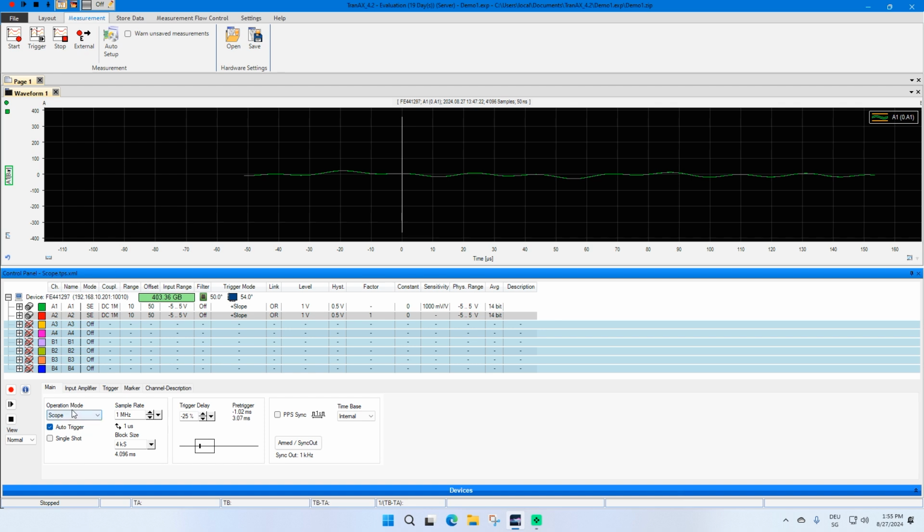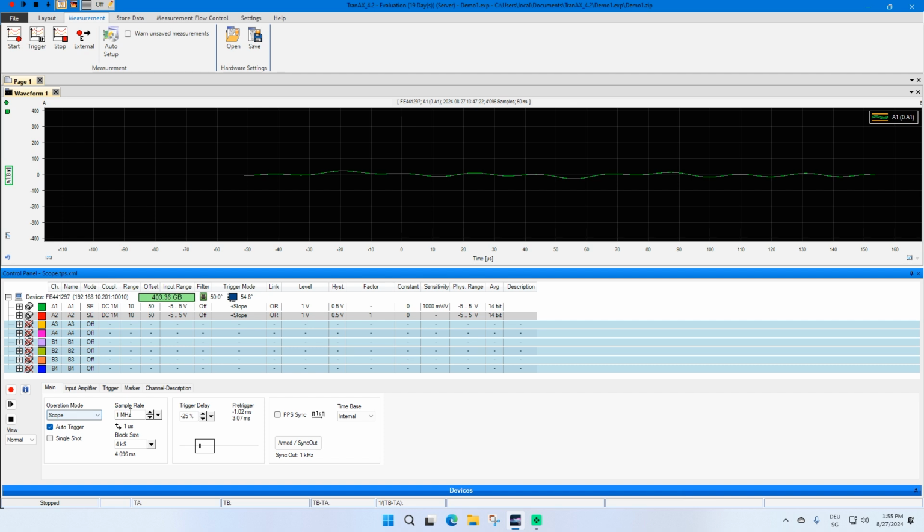So let's have a look at the main settings. There are several different operation modes available. By default it is scope, multi-block and continuous. The ECR modes are an option and probably not available on your system.